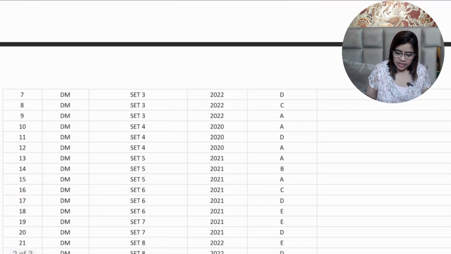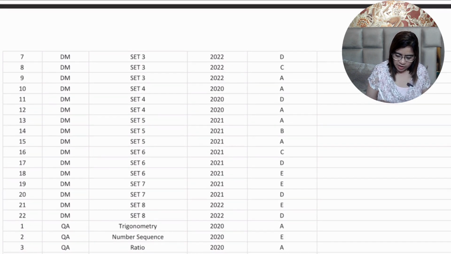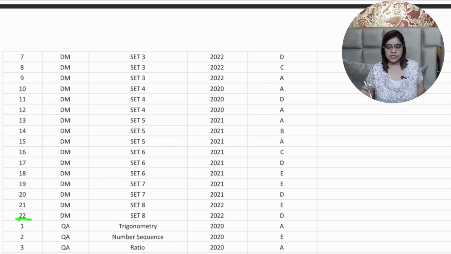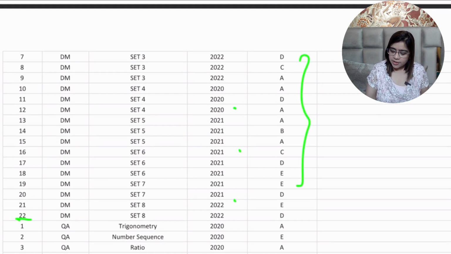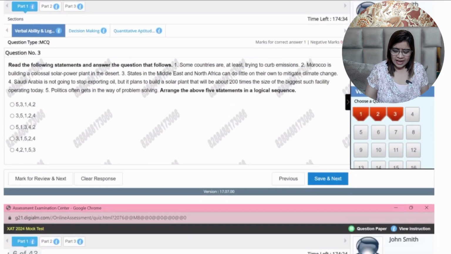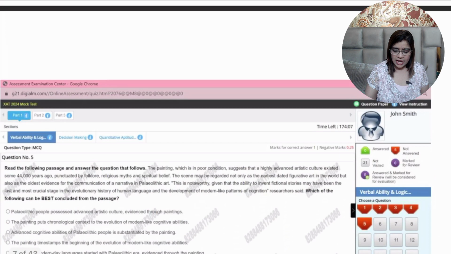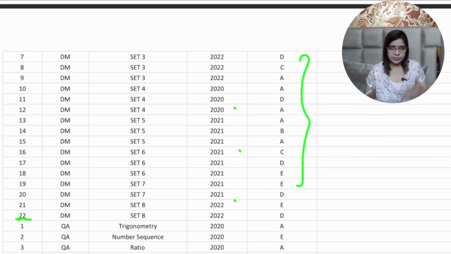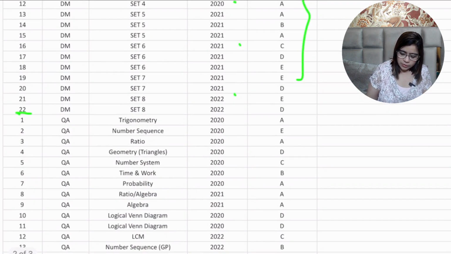Similarly, moving down the lane, we have DM questions. So we got a total of 22 DM questions which were spread across 2020 ka paper, 2021 ka paper, and 2022 sets were also included. The answers are already written over here. You are expected to go down this file and see the questions from here and then go and check your answers from this file. Okay, moving down to the QA part.